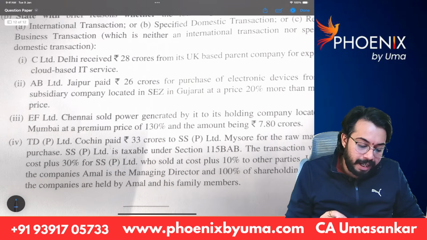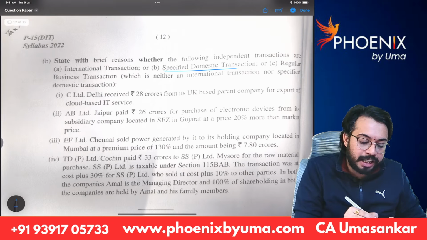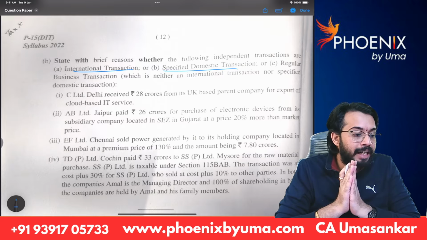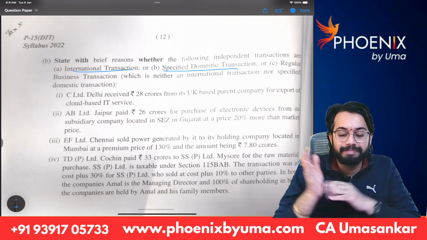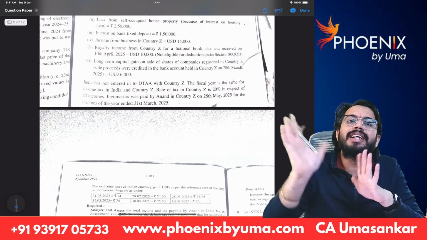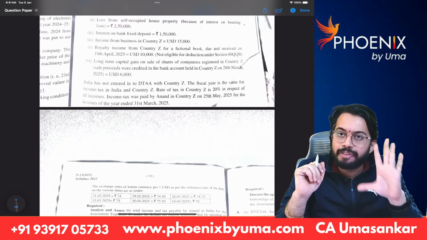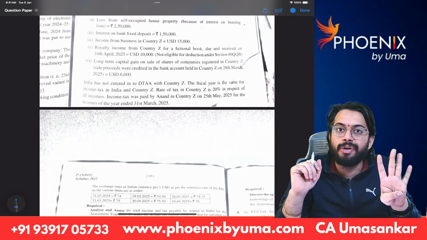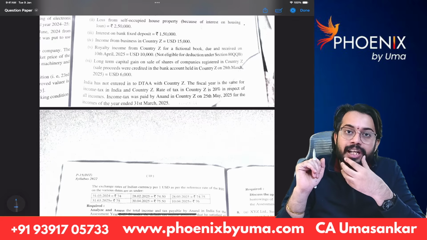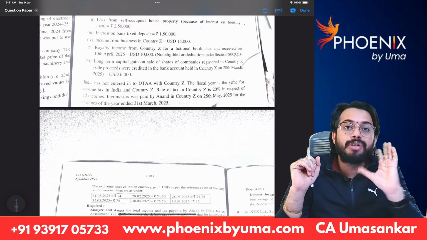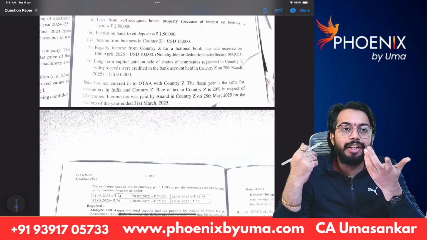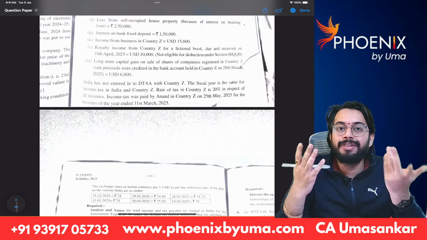Question number 8B, whether it is a specified domestic transaction or an international transaction. So, most expected questions only came in the exam. See, of course, some questions are tough only, which you can leave as choice. Out of 7 questions, I feel 4 questions are easy only. If you can attempt these 4 questions, it is sufficient. Out of a total 15 MCQs, 9 to 10 MCQs are easy only. If you can attempt them, it is sufficient, you can get exemption. This is a professional exam. You need not expect to score 100 marks.